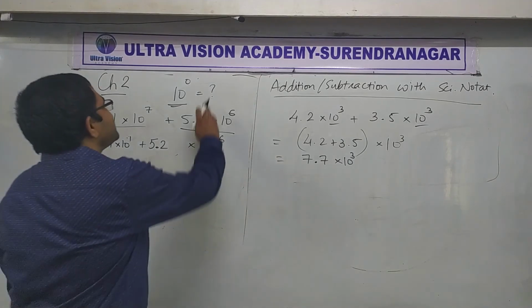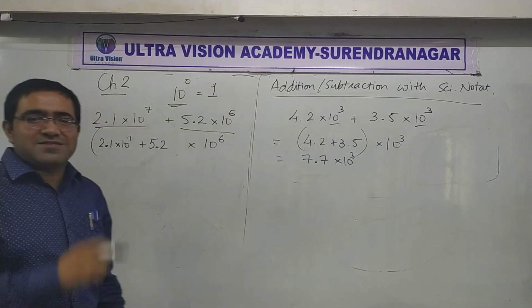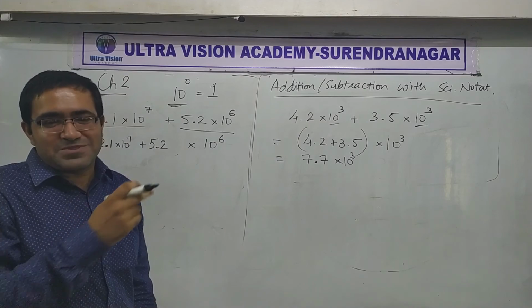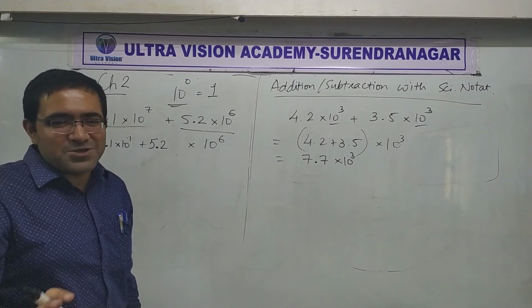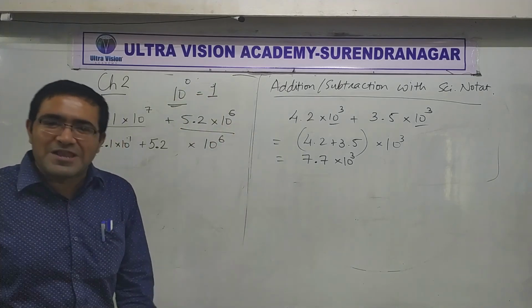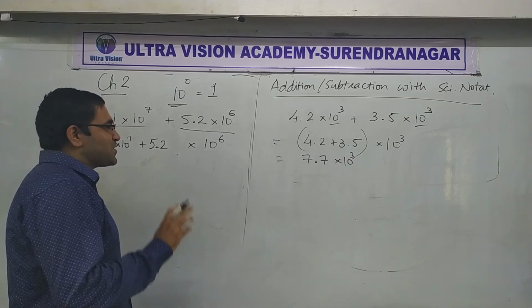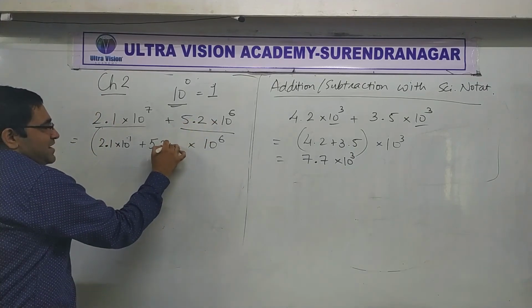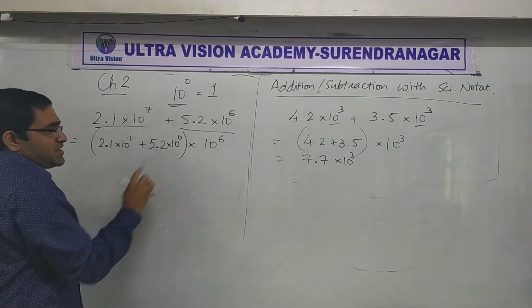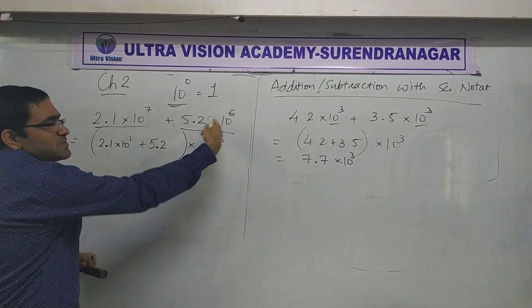My dear friends, 10 raised to 0 is 1. Okay? Please, next time this shouldn't happen. You cannot afford to make such a mistake. 10 raised to 0 is 1. Nothing else. It's not 0. It's not 10. 10 raised to 0 is 1. So here, when everything is gone, 10 raised to 0 remains, which means 1 remains. I hope you understood that. 10 raised to 6 is common.